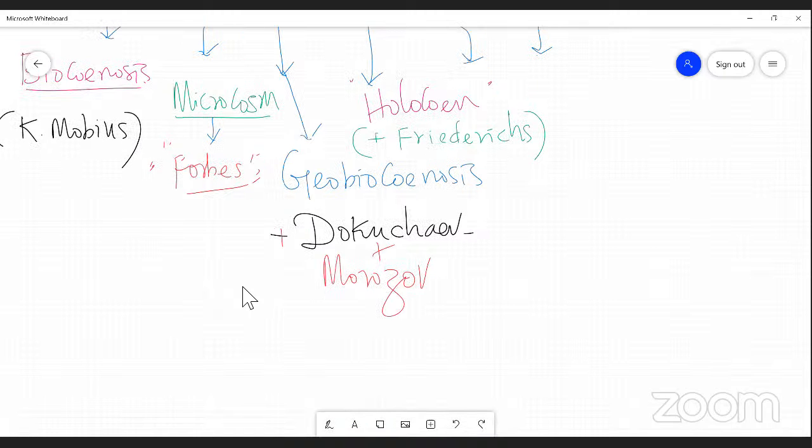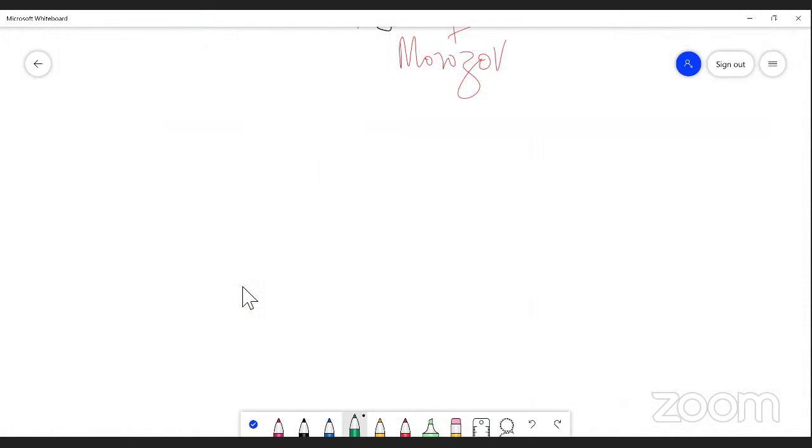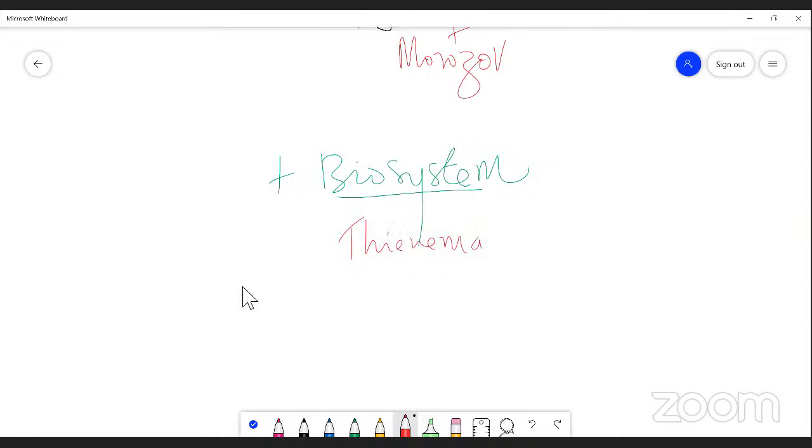Then one more word used by another scientist is biosystem. Actually, biosystem is also another term of ecosystem. It was used by Teeny Man, who is an ecologist.